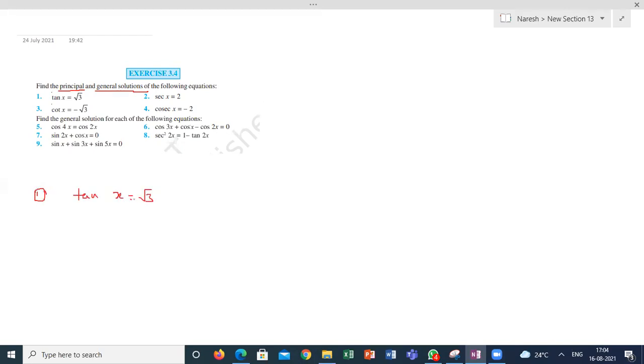So how do we deal with this question, guys? If I'm asking about the principal solution, per your level, between 0 to 360 where this value is repeating. So tan x is plus root 3, so the answer lies in the first quadrant and third quadrant. In the first quadrant, tan of how much gives root 3? Pi by 3, 60 degrees. Am I right? Or tan of pi plus pi by 3. Correct?